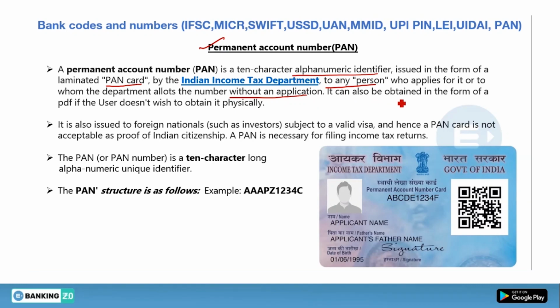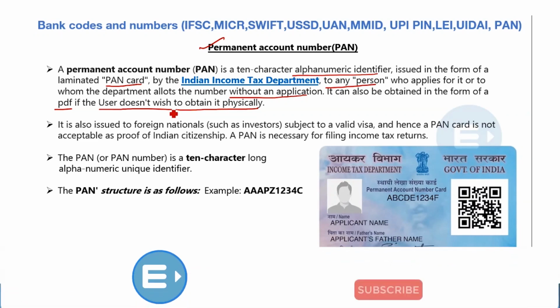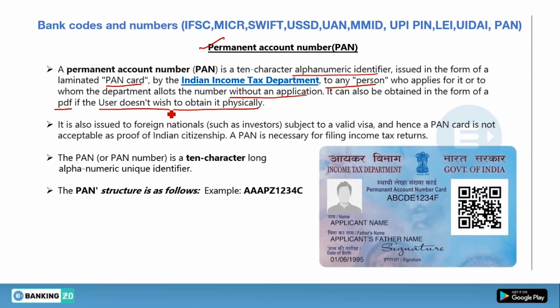It can also be obtained in the form of a PDF if the user doesn't wish to obtain it physically. So it is available in both formats, in the form of a card, or you can avail it in the form of a PDF as well. It is issued to any person, but the person has to apply for the PAN card to the Income Tax Department.